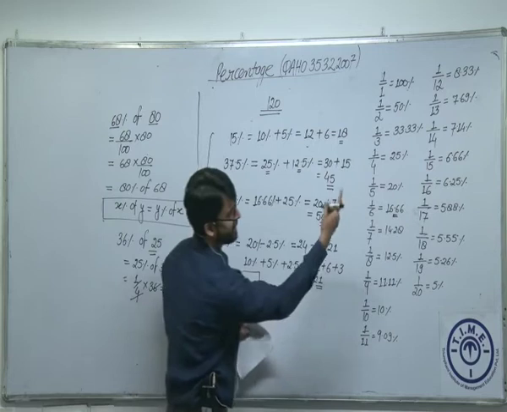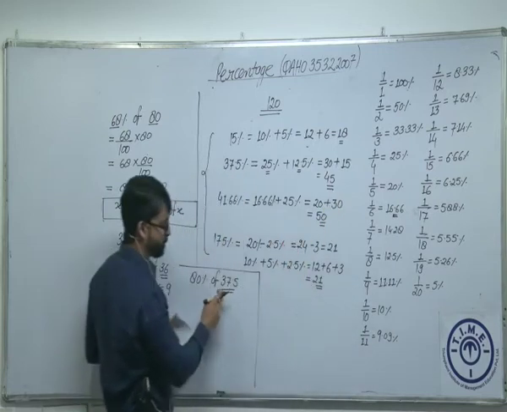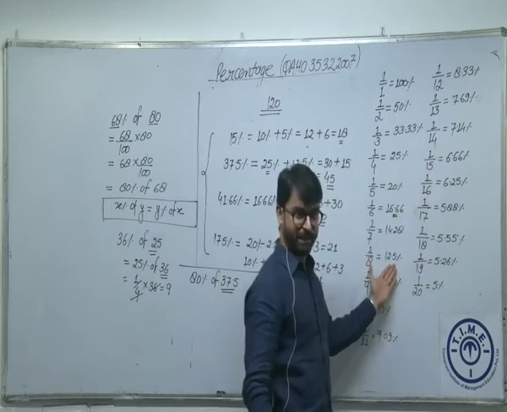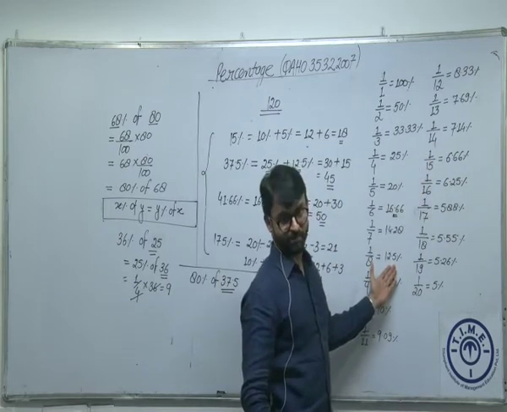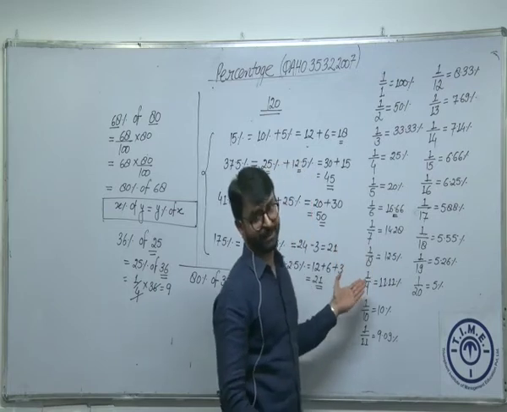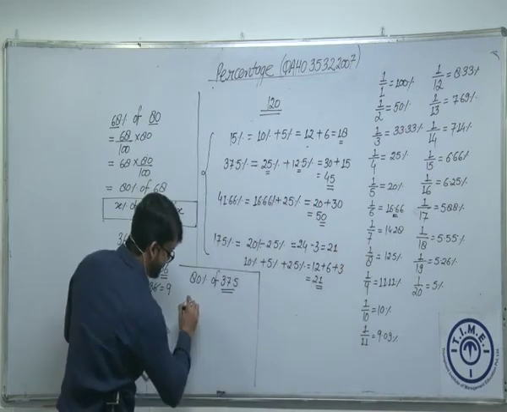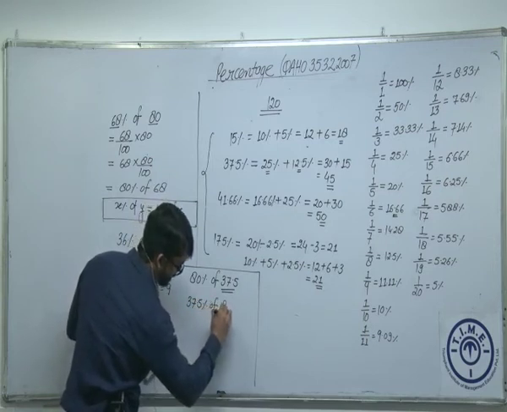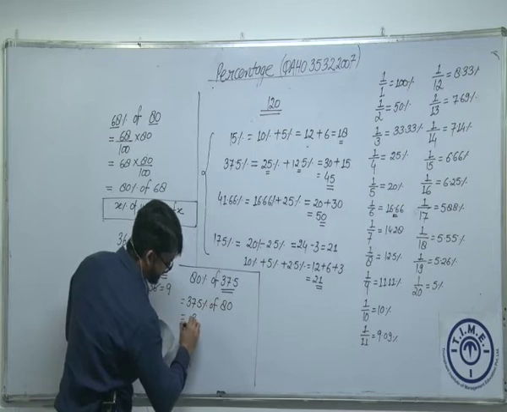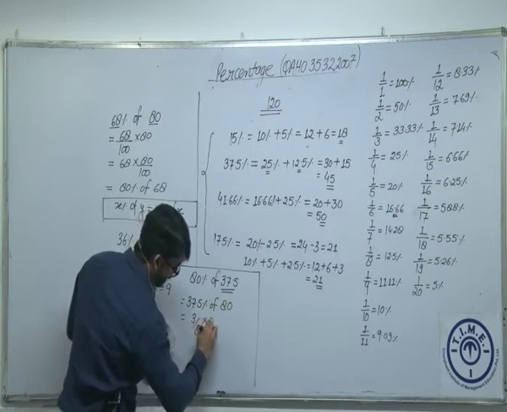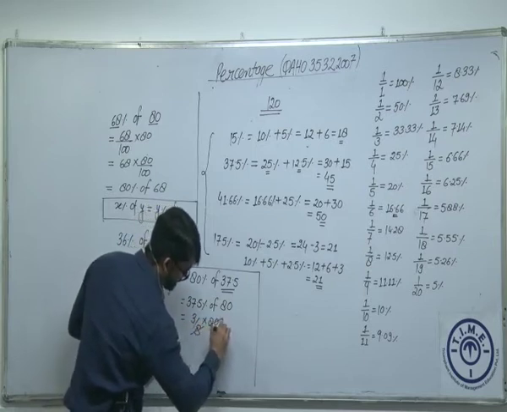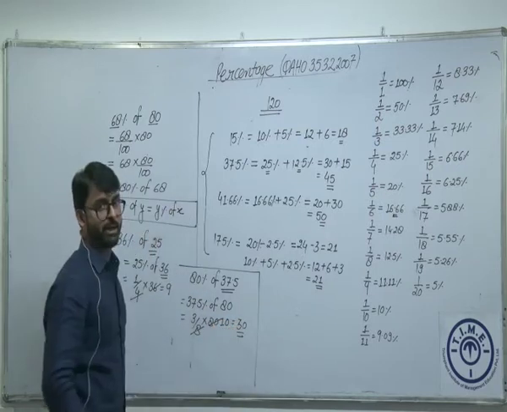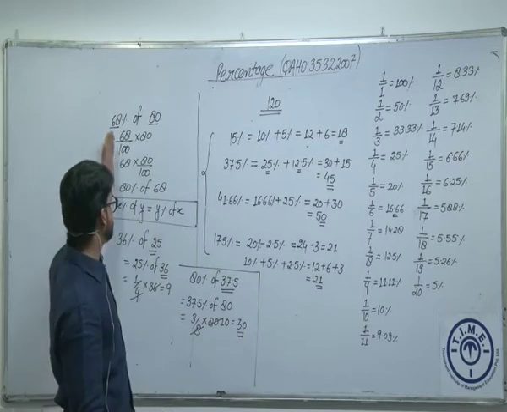37.5%, we all know 37.5%. This is 12.5 into 3. What is 12.5%? 1 by 8. 1 by 8 into 3 is 37.5%. So precisely I have to calculate 3 by 8. So this is as good as 37.5% of 80, which is 3 by 8 of 80, which is 30. Is that okay? So I need not calculate the percentage which is asked.